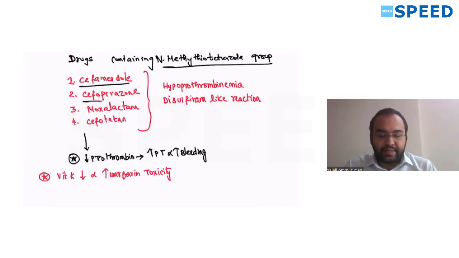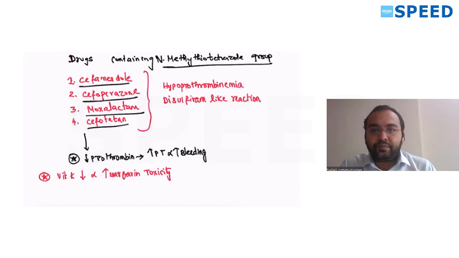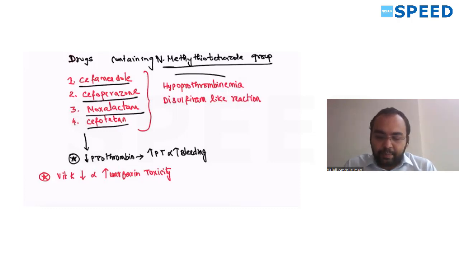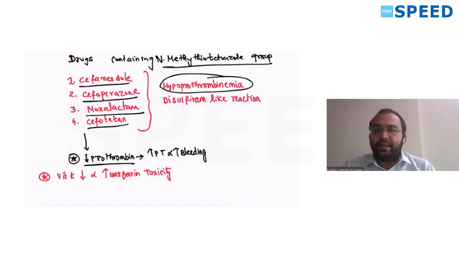Cefamandole, cefoperazone, cefotetan, moxalactam. Cefamandole, cefoperazone, moxalactam and cefotetan. So what does this do? This causes hypoprothrombinemia. They decrease prothrombin. PT is prothrombin. They decrease prothrombin. If prothrombin is decreased, hypoprothrombinemia.